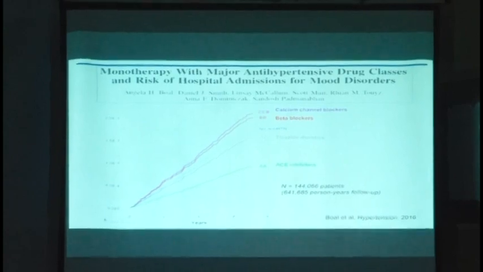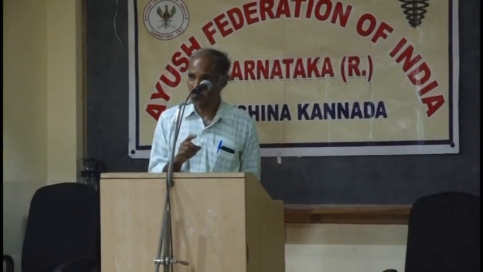But you will have plenty of patients with psychiatric disturbances, particularly depressive symptoms, because of the antihypertensive drugs. And among them, monotherapy, single drugs, calcium channel blocker drugs are known to have the maximum incidence of these depression conditions. This is again from the data available, not my data. The maximum number of patients with calcium channel blocker drugs are known to have complications of mood disorders. And many times you will come across such patients who will have a mood disorder, they will have antihypertensive drugs, and the mood disorder somewhat, maybe, though not very objectively, can be correlated with that.